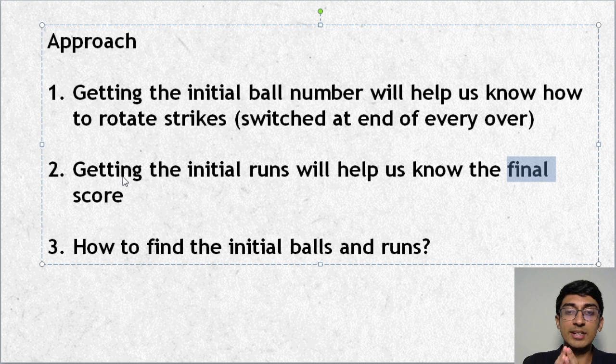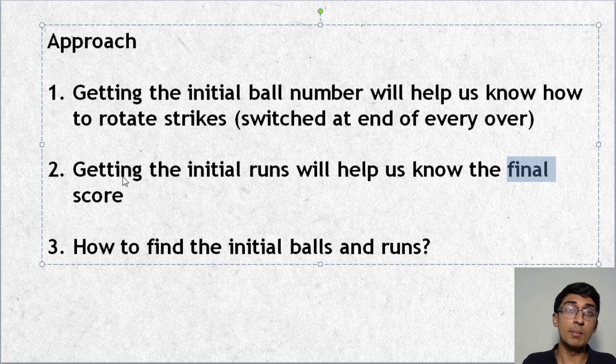Because if I know that, let's say, 20 runs were scored in these deliveries, I can just add that to my initial score to get the final score. Or if I know the initial number of balls, then I know after 20 deliveries how many balls there were, and through that I can also get the final score using the run rate, or I can simply add the score to the initial score. In any case, I need the initial score because I want the final score.